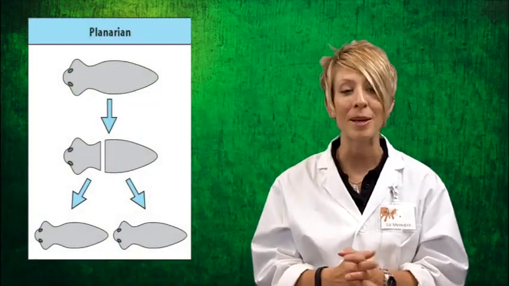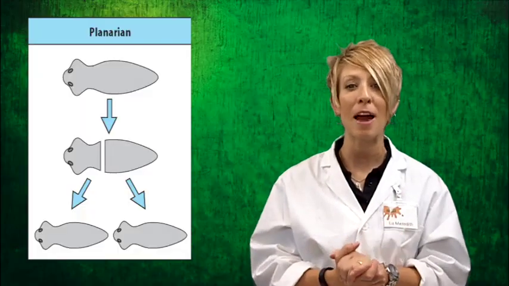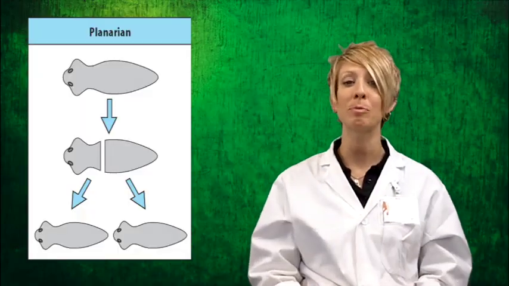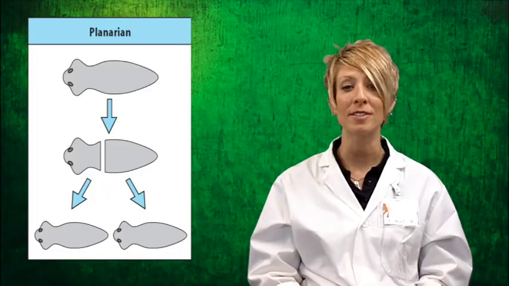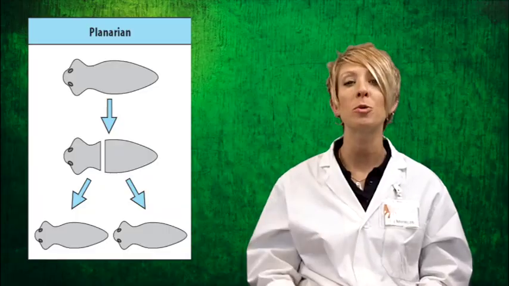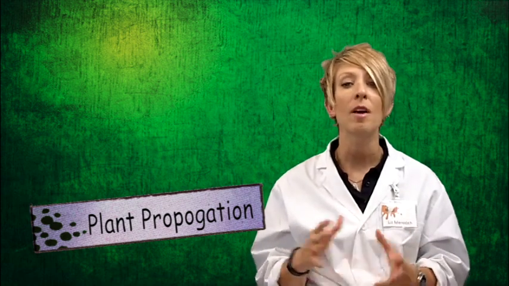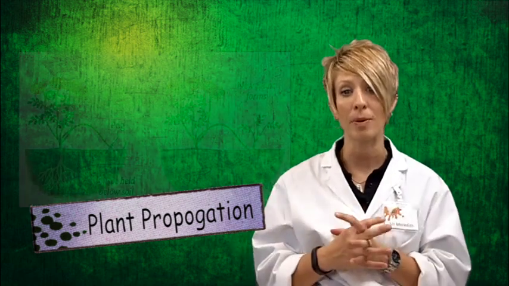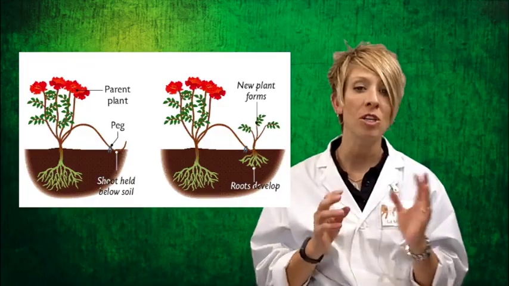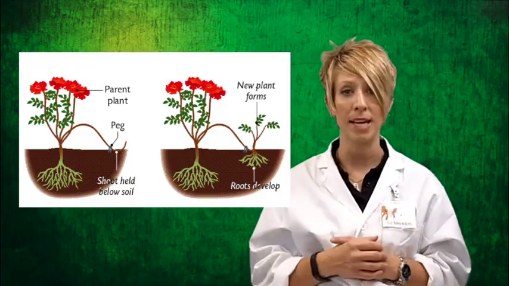Take a look at this diagram here. This is a planarian. A planarian is a marine flatworm. If I were to slice this planarian into all these different sections, each of those sections could still grow into a brand new flatworm. The fourth type of asexual reproduction is called vegetative propagation or plant propagation. This occurs when a new plant grows off of an existing part of an old plant.